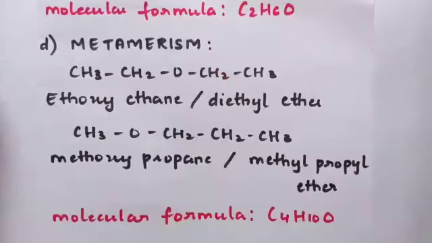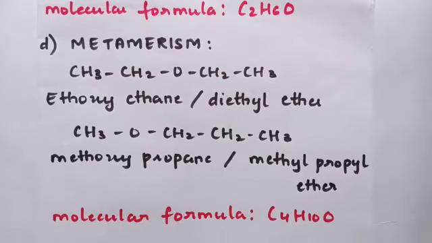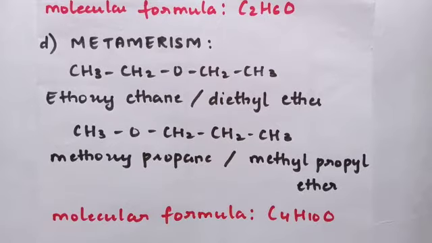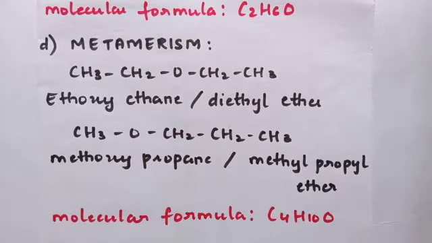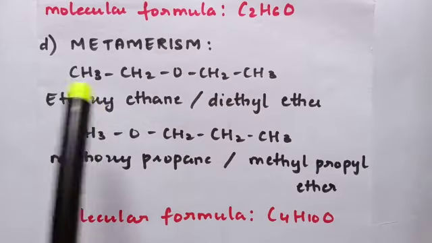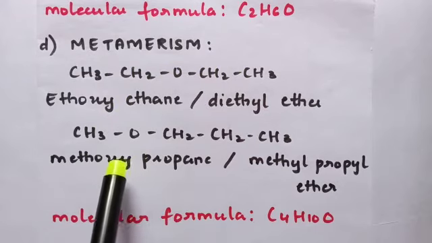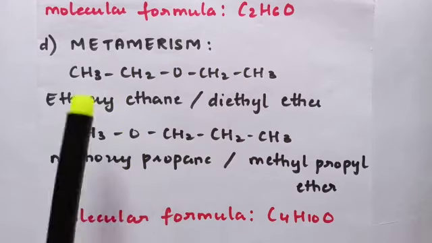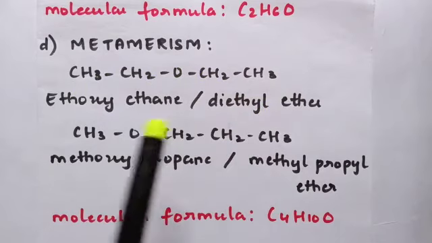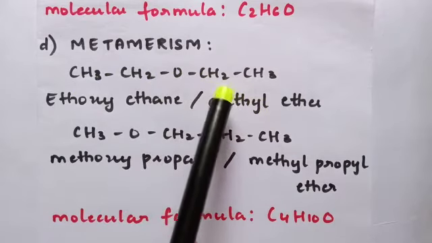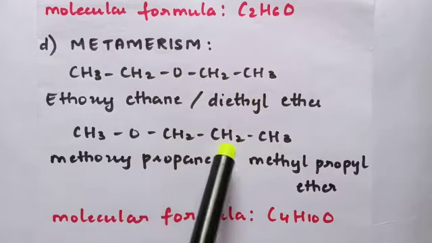Students, the next type of structural isomerism is metamerism. In this, the different compounds which have the same molecular formula, they have the same functional group, but they have unequal distribution of carbon atoms on either side of the functional group. This phenomenon is referred to as metamerism, and these isomers are known as metamers. Alright, fine.